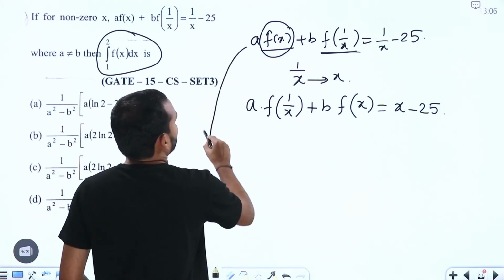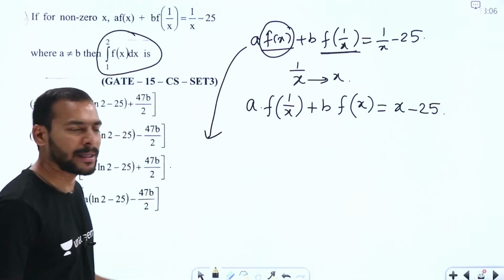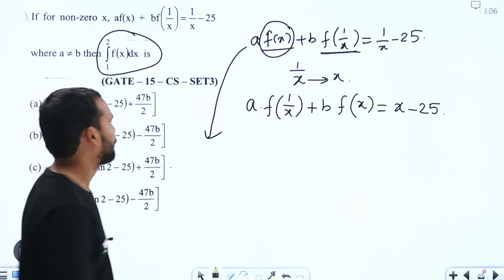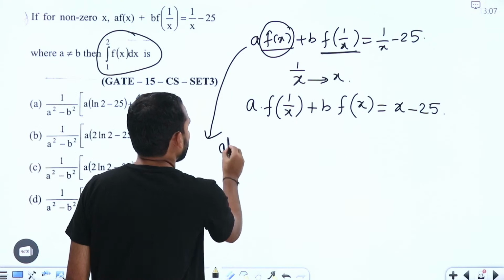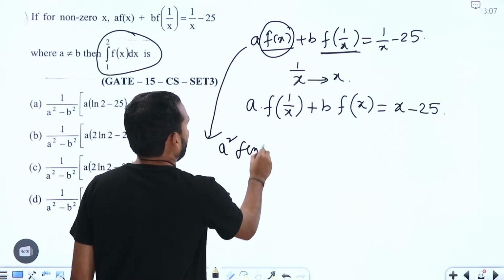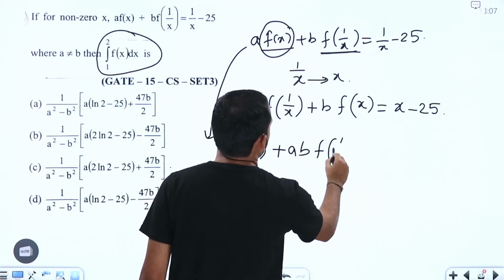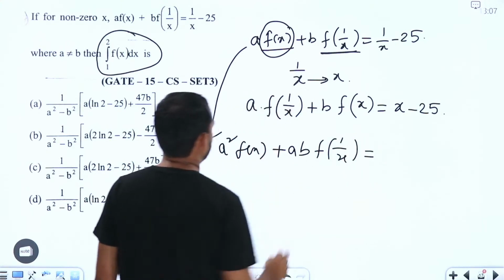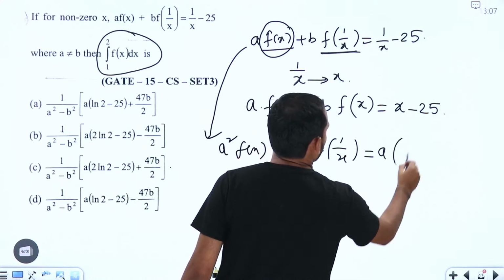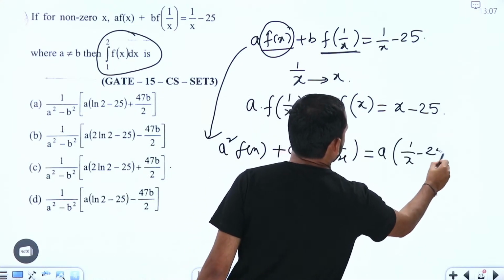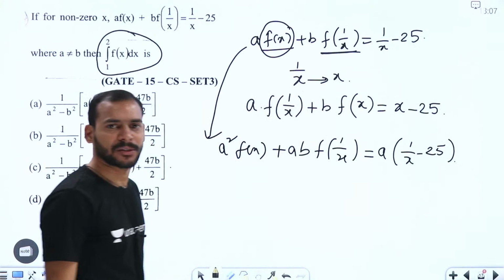For that one, let me take this first equation and multiply this equation with a, right? So what we are going to get here is a square into f of x plus ab into f of 1 by x, which is equals to a times of 1 by x minus 25, right?